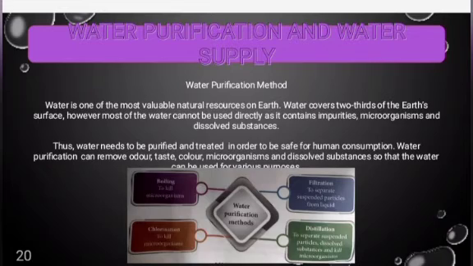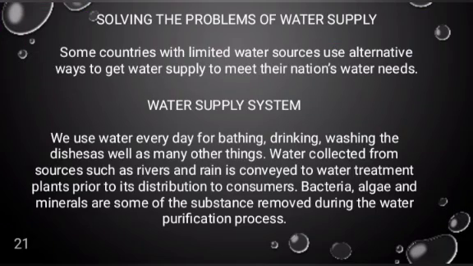Water purification can remove odor, taste, color, microorganisms, and dissolved substances so that the water can be used for various purposes. Solving the problems of water supply. Some countries with limited water resources use alternative ways to get water supply to meet their nation's water needs.